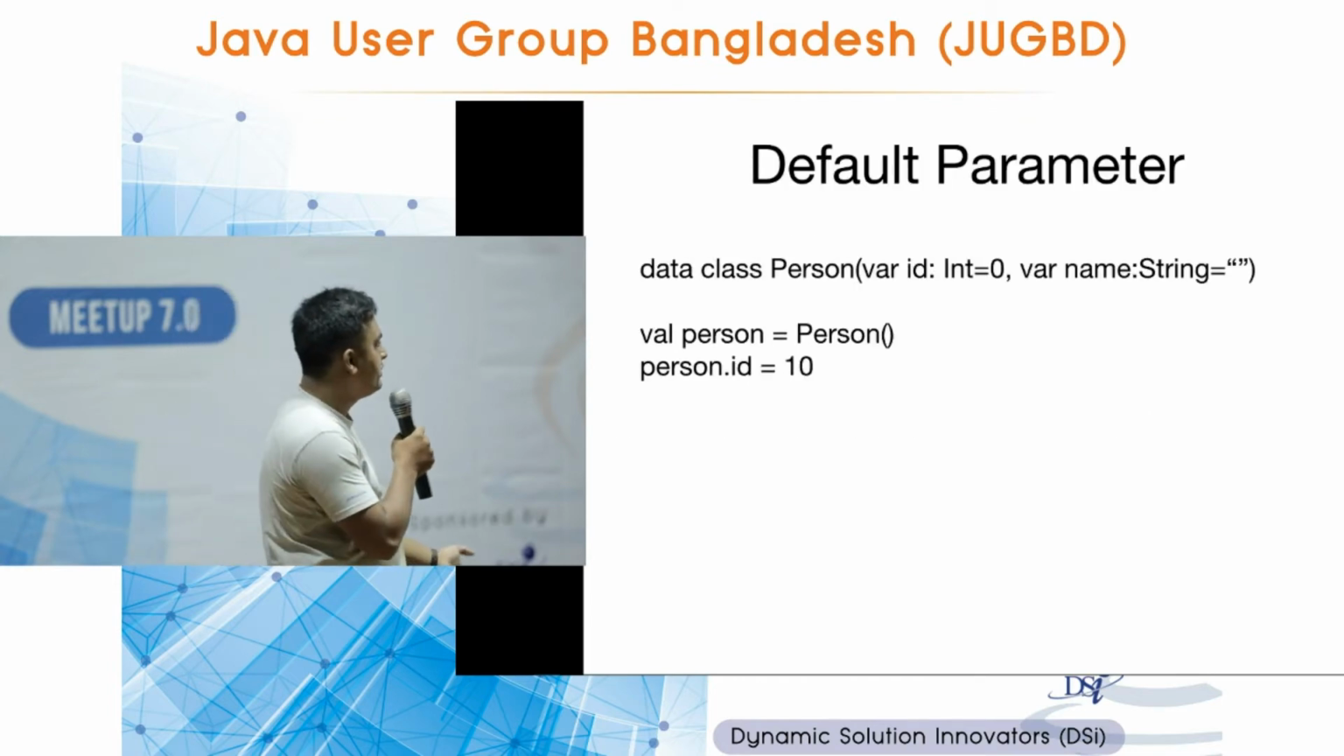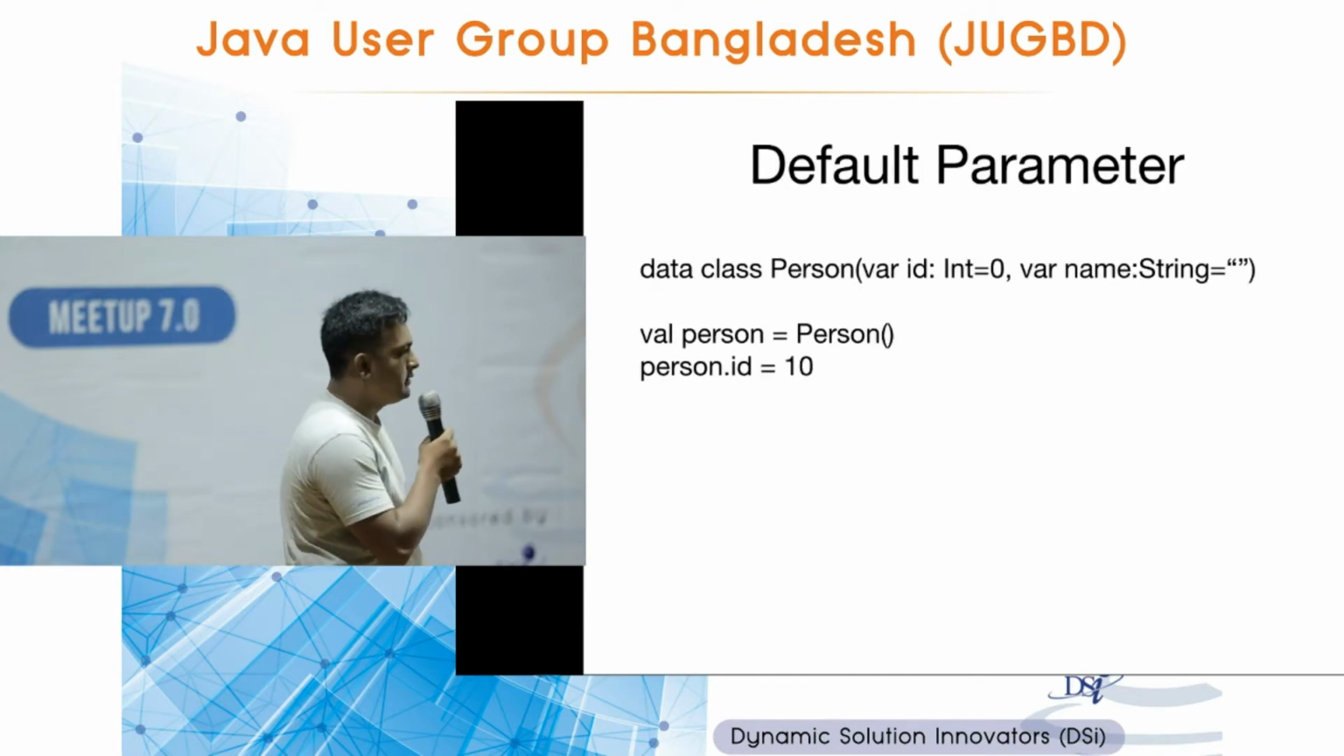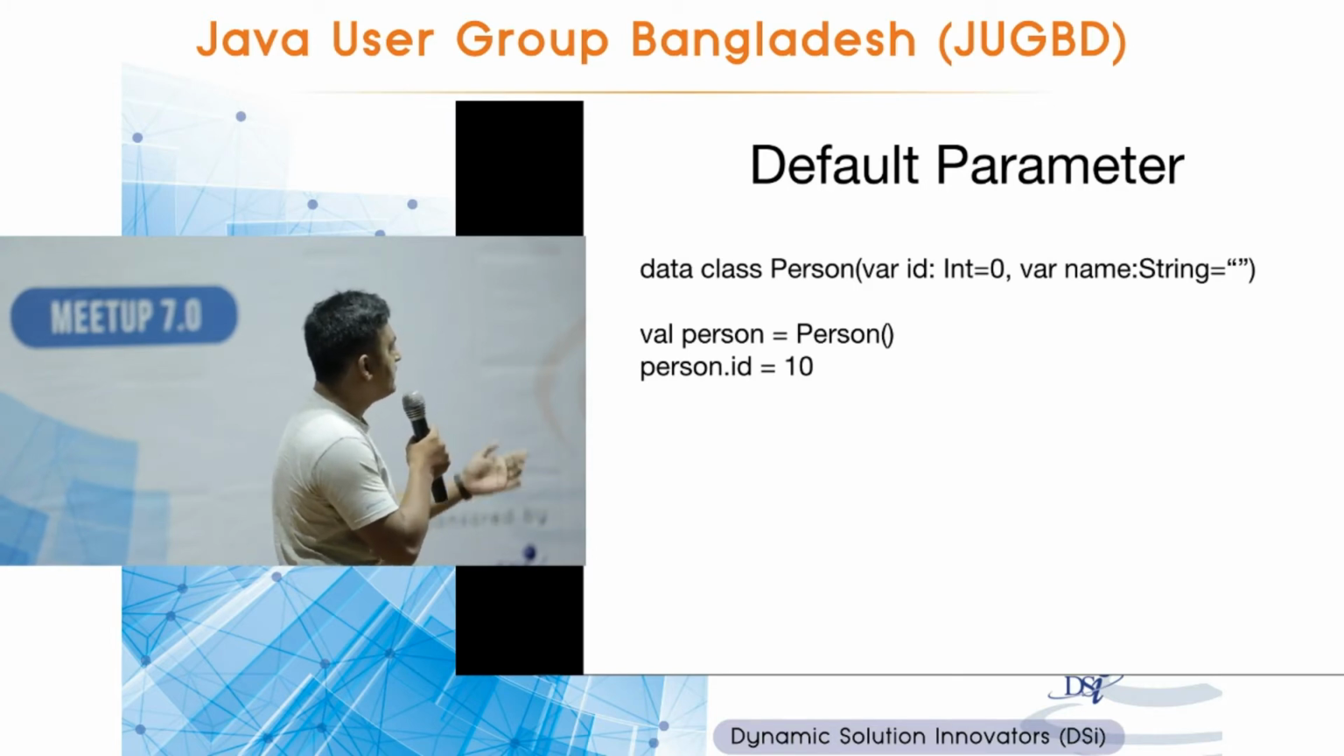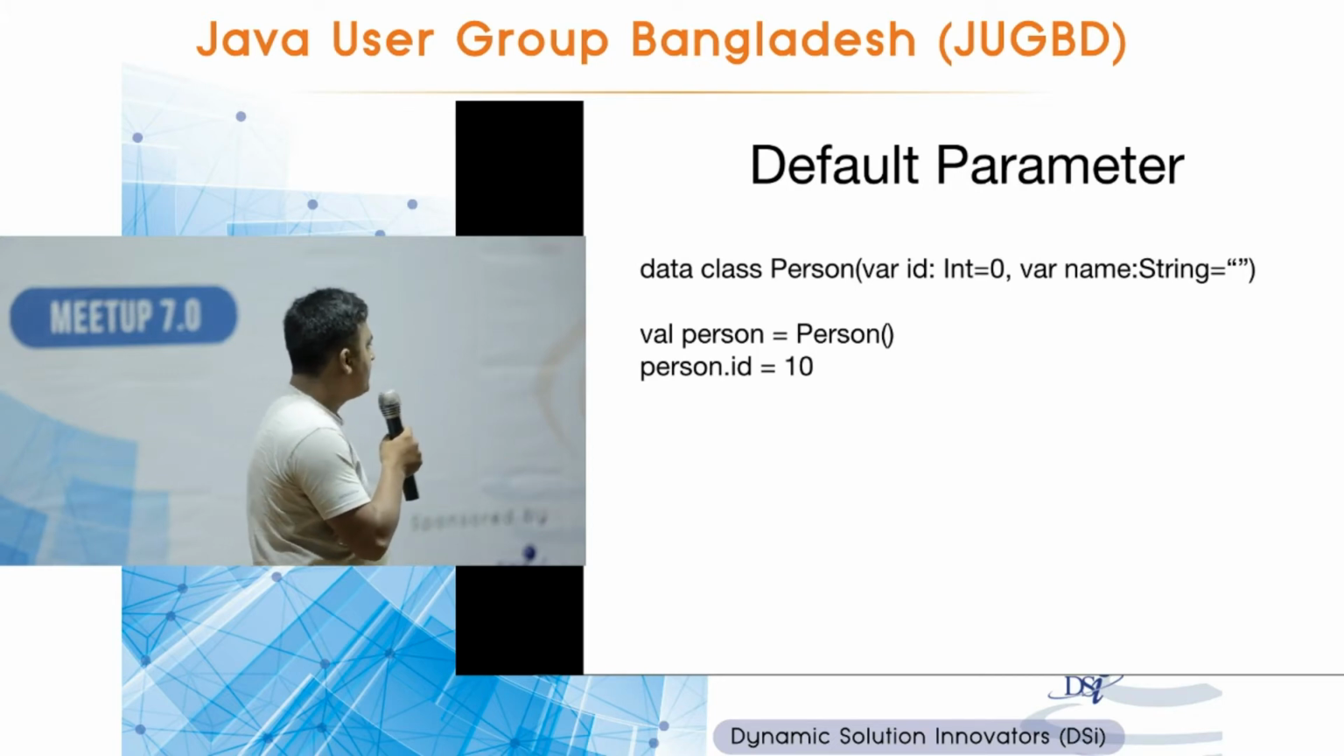Default parameters. You can put default parameters on constructor arguments or method arguments. So here I have put default parameters for ID 0 and name empty string. Now you can create an object just by using Person. You are not sending any parameters since default parameters are given. Obviously, since it's a var, it's a mutable variable, so you can later change it.